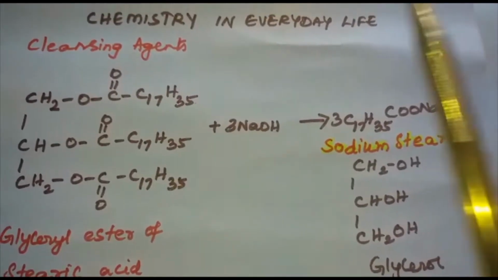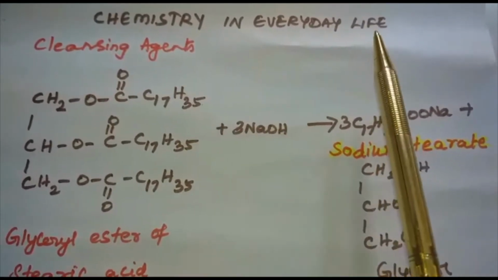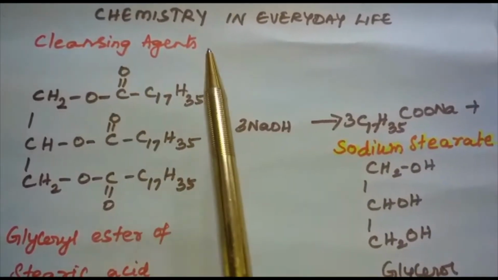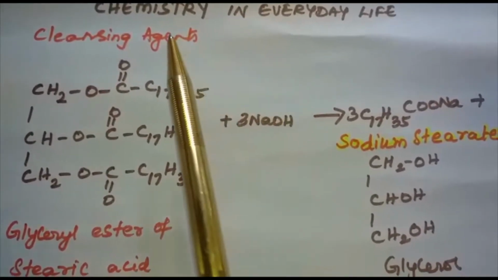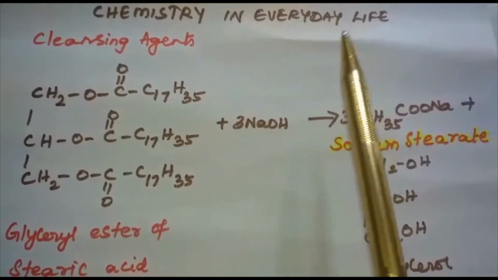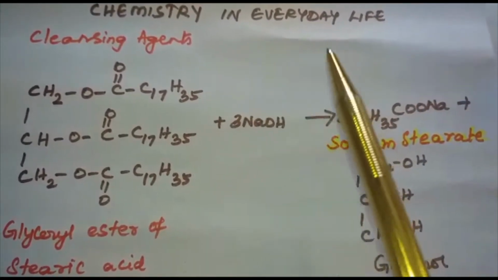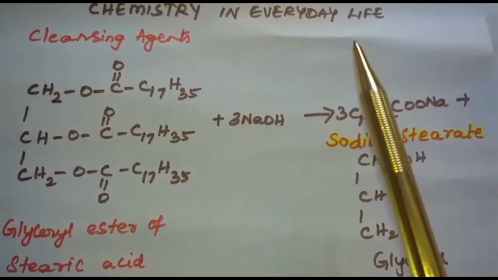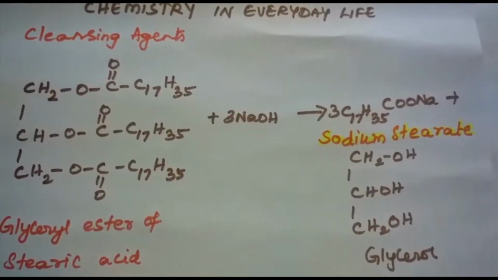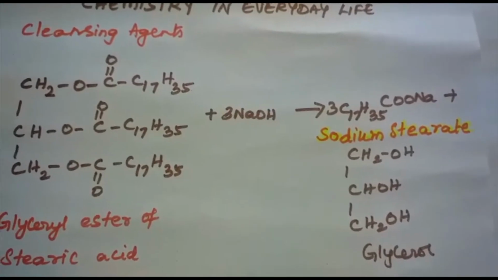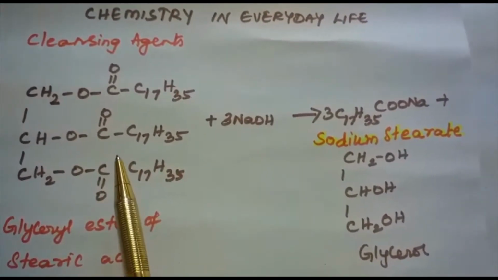In this segment, I am going to discuss the cleansing agents of chemistry in everyday life. Cleansing agents are nothing but detergents, and these detergents are of two types. One is soap and the other one is synthetic detergent, and they help in improving the cleansing properties of water. These detergents help in the removal of fat which binds other materials to the fabric or skin. And this is the reaction for the preparation of soap.